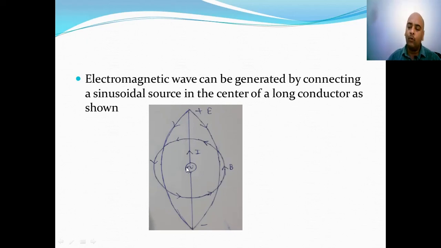Due to migration of charges across the conductor, there is generation of a magnetic field as shown in the slide, the direction of which can be calculated by using the Fleming right hand thumb rule. So when you connect a voltage source at the center of a conductor, there is generation of electrical field and generation of magnetic field, which are mutually perpendicular to each other.